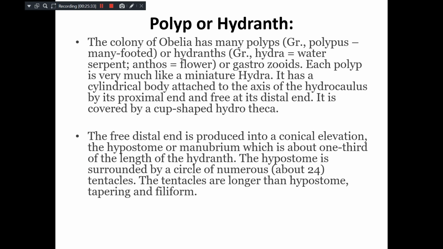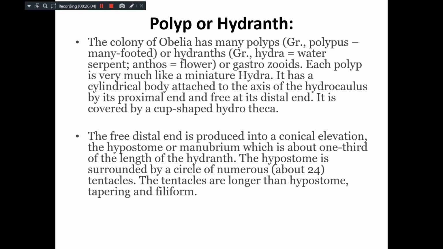The colony of Obelia has many polyps. Remember, polyp means many-footed. Poly means many, and pous means foot. Hydranth means water flower, hydra meaning water serpent and anthos meaning flower. So they are different names. So they have hydranths or gastrozooids. Each polyp is very much like a miniature hydra, because each polyp functions independently but contributes to the entire family.